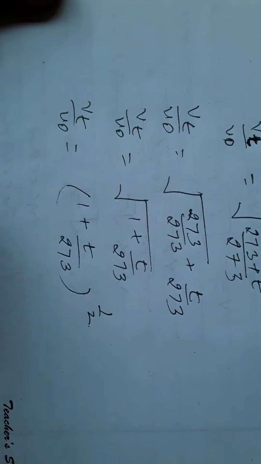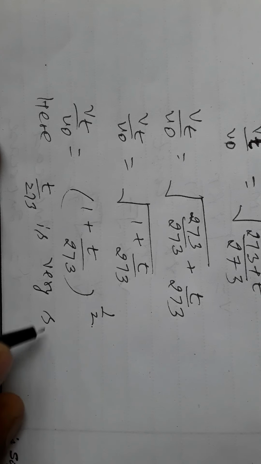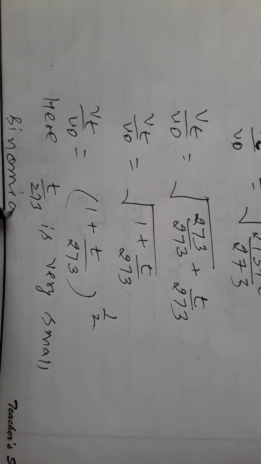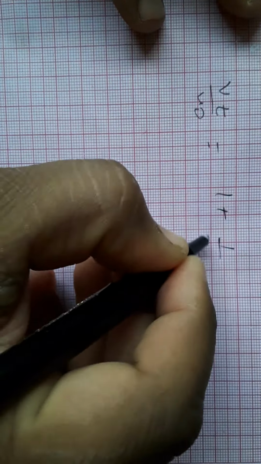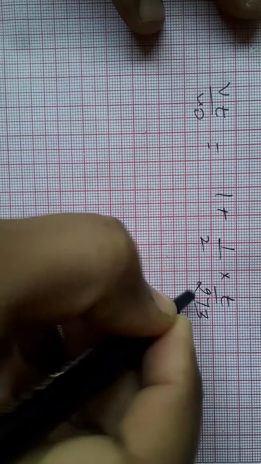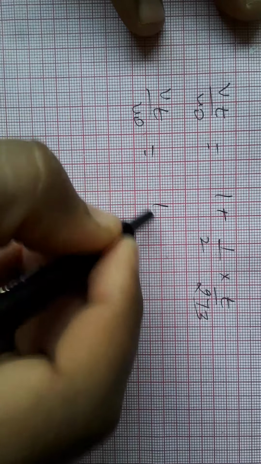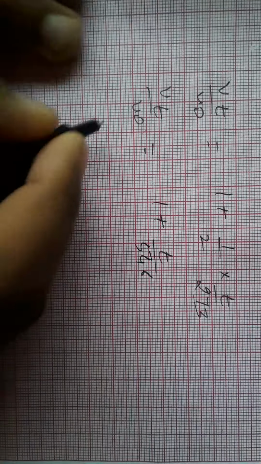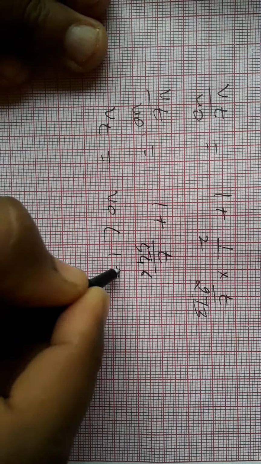Here T by 273 is very small, so we can apply binomial theorem. So Vt by V0 is equal to 1 plus 1 by 2 into T by 273, or T by 546. We can write Vt is equal to V0 into 1 plus T by 546.